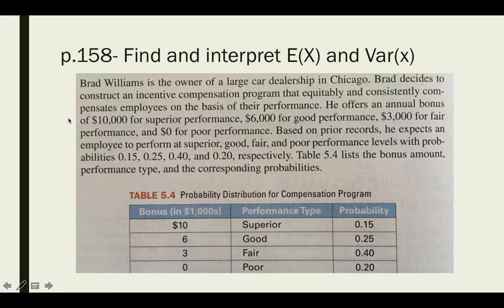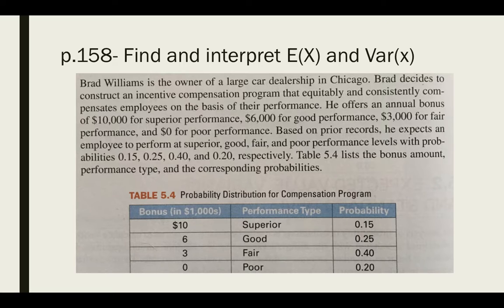So let's say we have this schmoozer, Brad Williams, and he's the owner of a large car dealership in Chicago. Brad decides to construct an incentive compensation program that equitably and consistently compensates employees on the basis of their performance. He offers an annual bonus of $10,000 for superior performance, $6,000 for good performance, $3,000 for fair performance, and $0 for a poor performance. So those are his bonus structures.